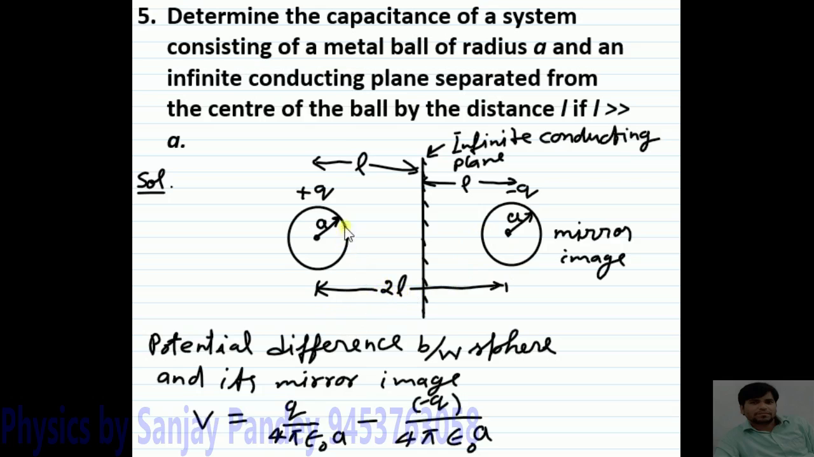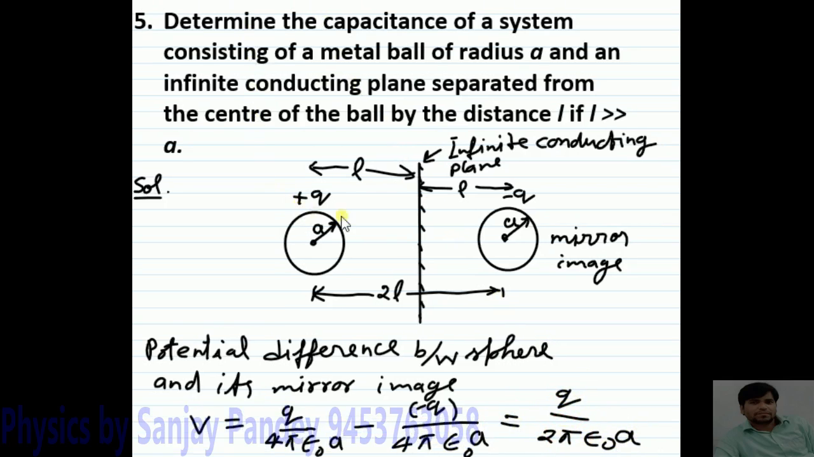Now the potential of this ball will be given by, as the charge on this ball is Q and A is the radius, its potential is given by Q upon 4 pi epsilon naught A. Similarly, the potential of the mirror image is given by minus Q upon 4 pi epsilon naught A. Therefore, the potential difference between the ball and its mirror image is Q upon 4 pi epsilon naught A minus, minus Q upon 4 pi epsilon naught A. It will be equal to Q upon 2 pi epsilon naught A.